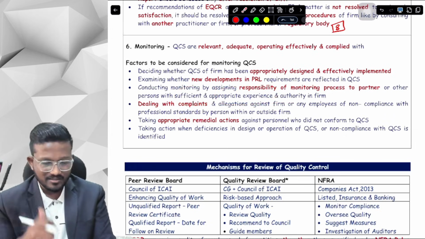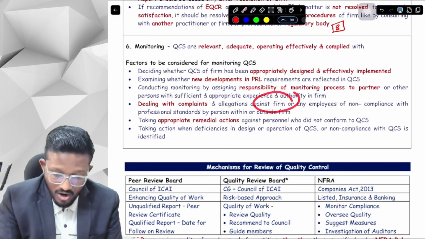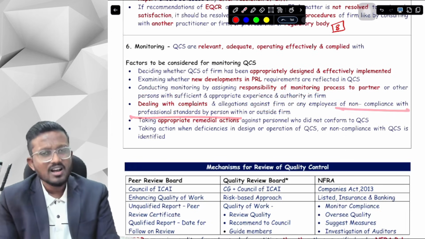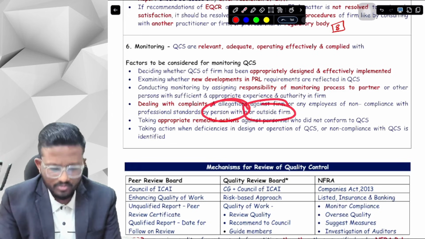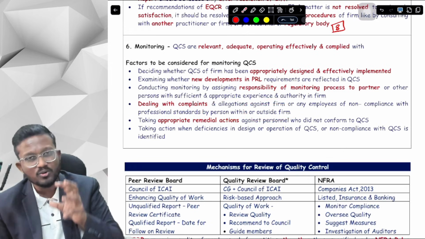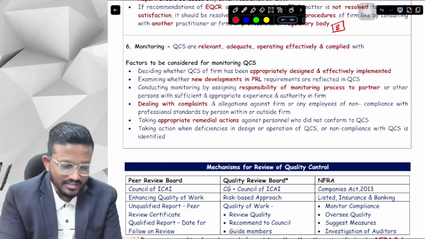Okay, yes. Next, dealing with the complaints and allegations which come against the firm or any of the employees, that they are not complying with the professional standards, by a person who is within or outside the firm. If there are any complaints or allegations either on the firm or on the employees, we have to deal with those complaints and allegations. Are we able to deal with those complaints and allegations or not? That is a part of monitoring.